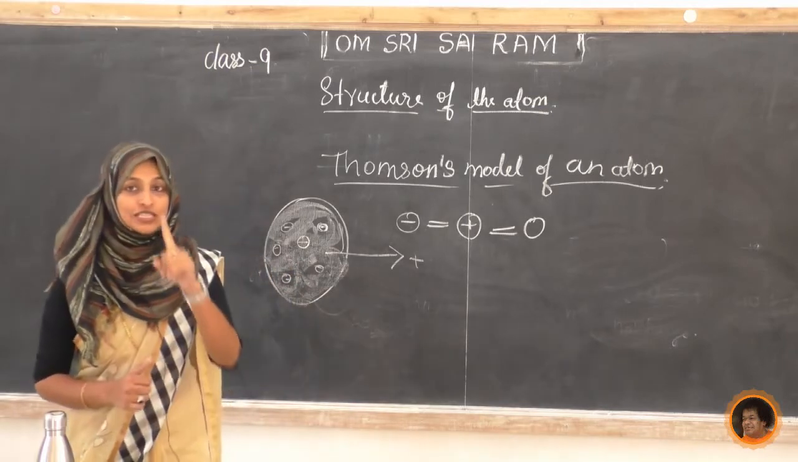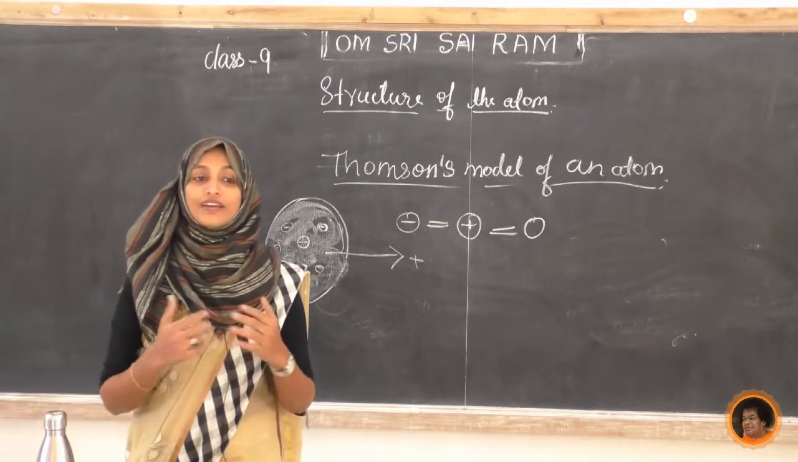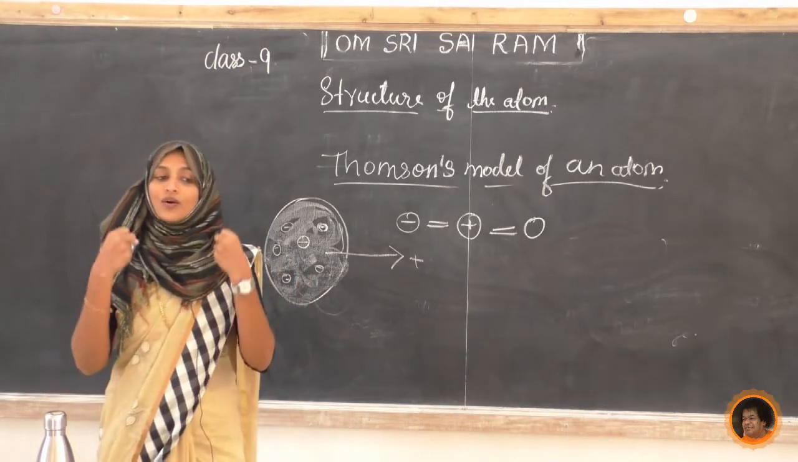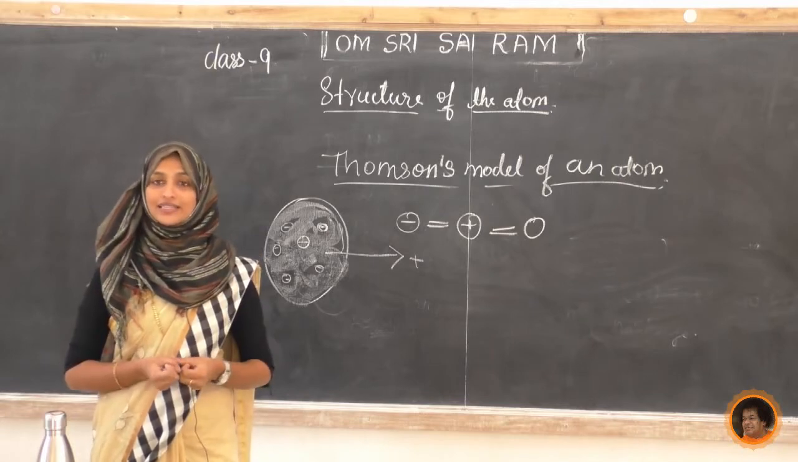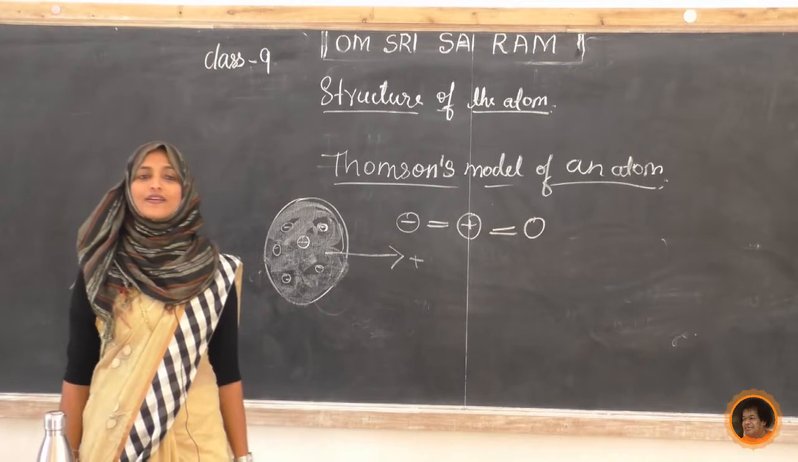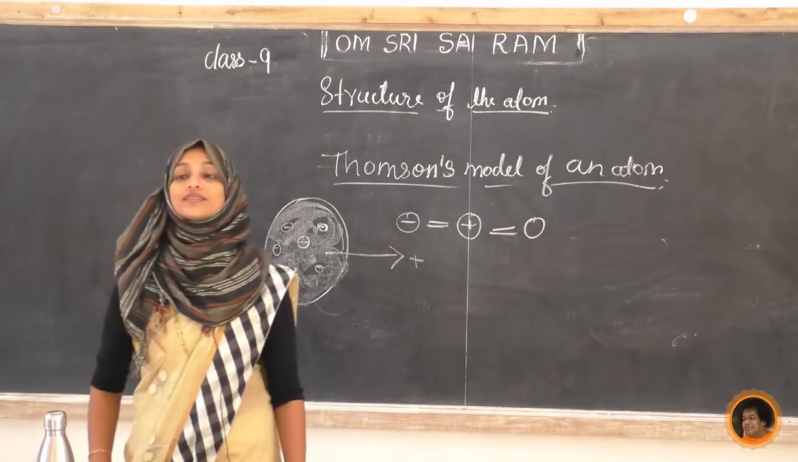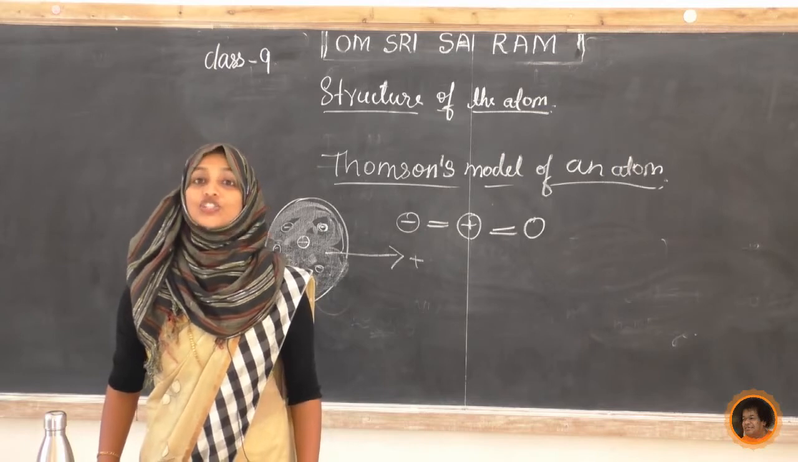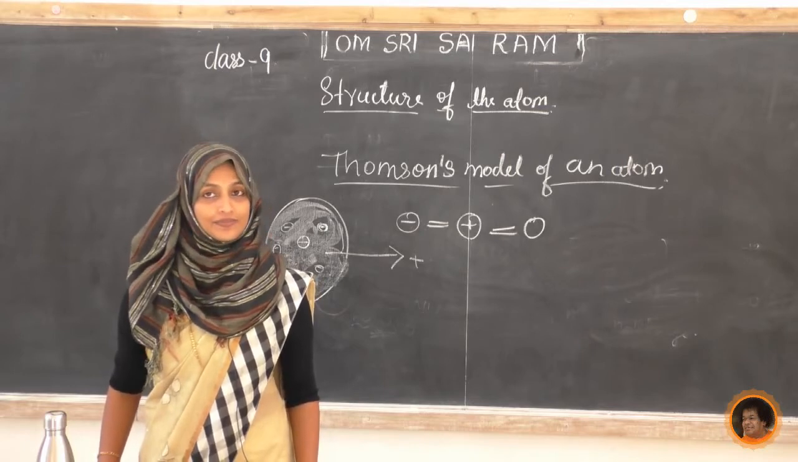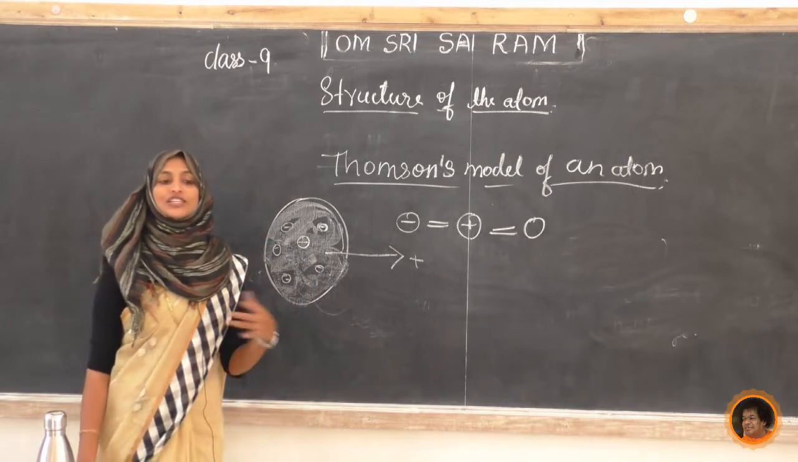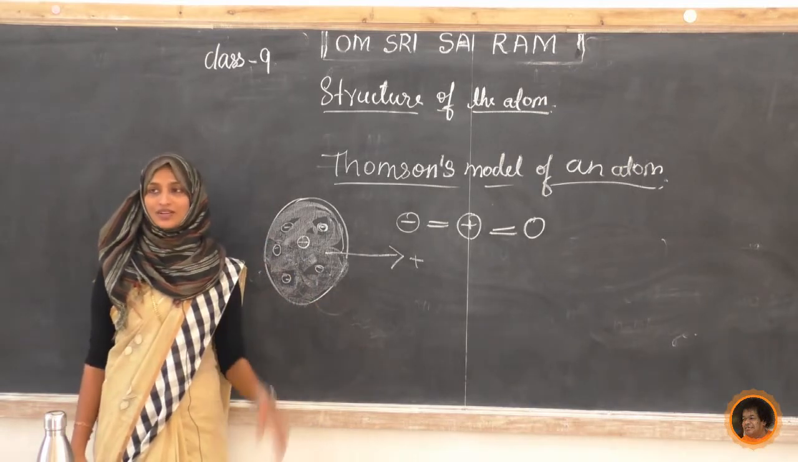The first failure is that he failed to explain how the positive charge holds the electrons inside the atom. The second one, he failed to explain the stability of an atom. One more failure, he did not mention anything about the nucleus.